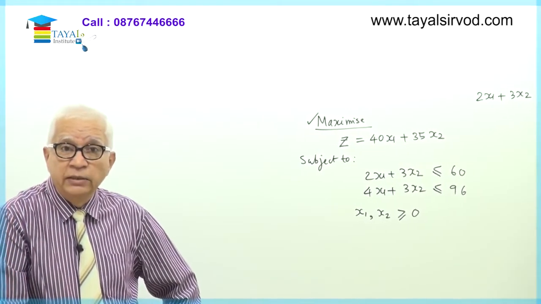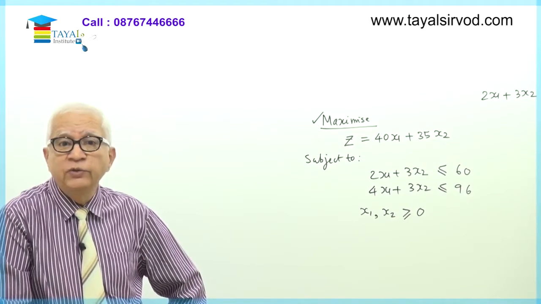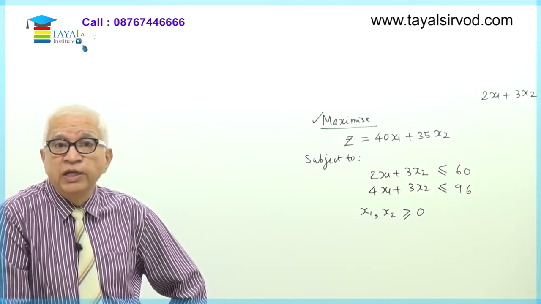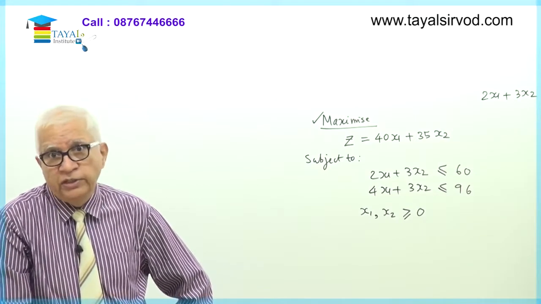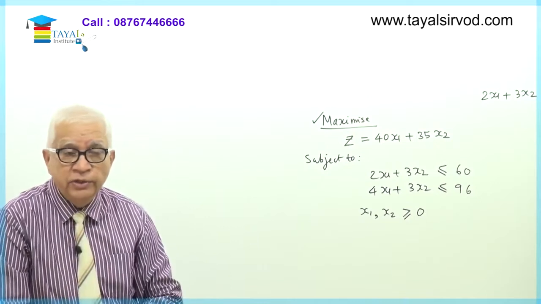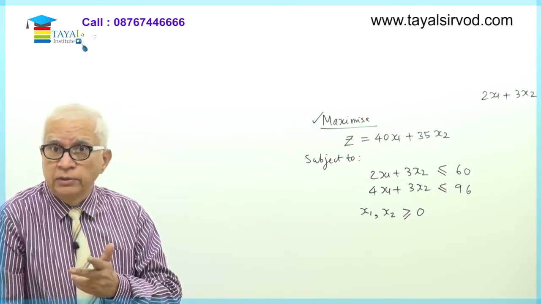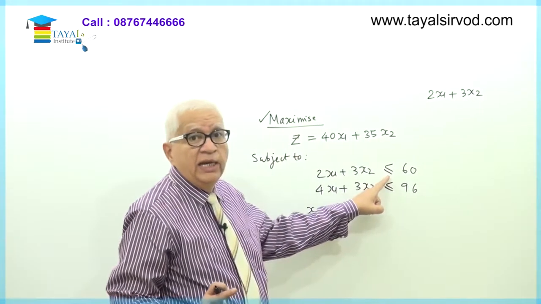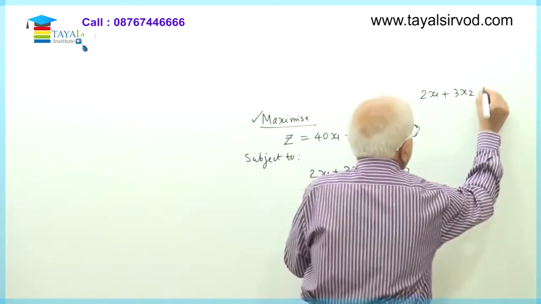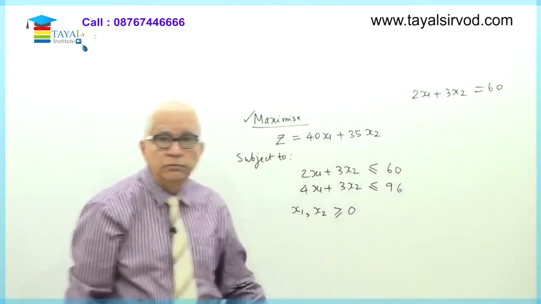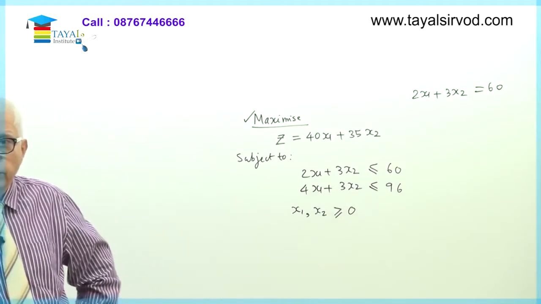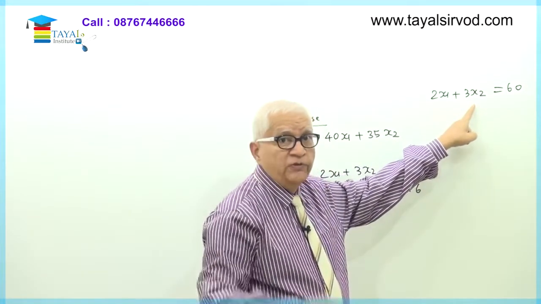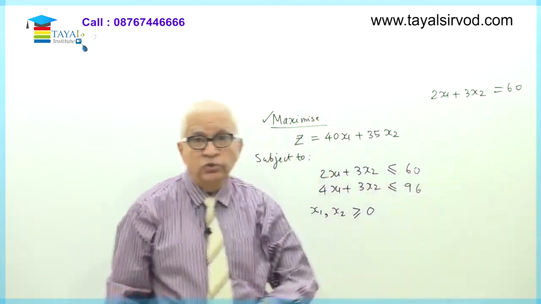Now see, a straight line has an equation. An equation means the left hand side must be equal to the right hand side. An equation is where the left hand side is equal to the right hand side; when it is not equal, we call it an inequation. Correct? So we'll use an equation, and therefore for the time being, instead of writing it as less than or equal to 60, I'll write it as equal to 60. Okay. So my first inequality converted into an equality for the purpose of the graph is 2x1 plus 3x2 is equal to 60.